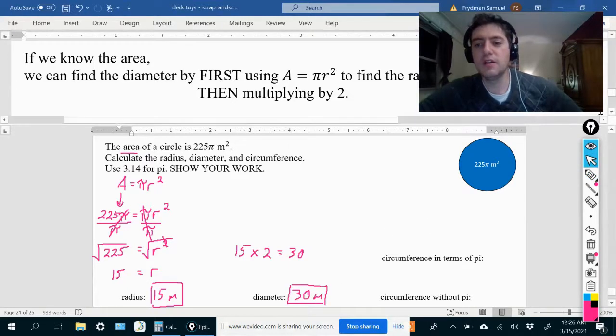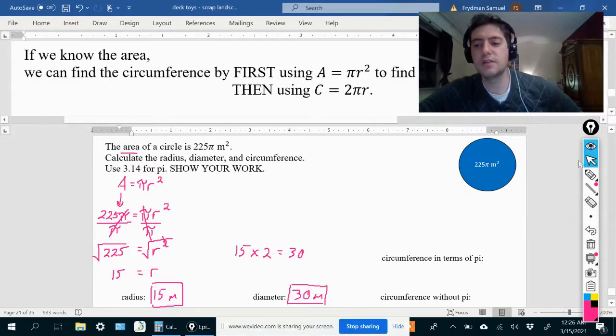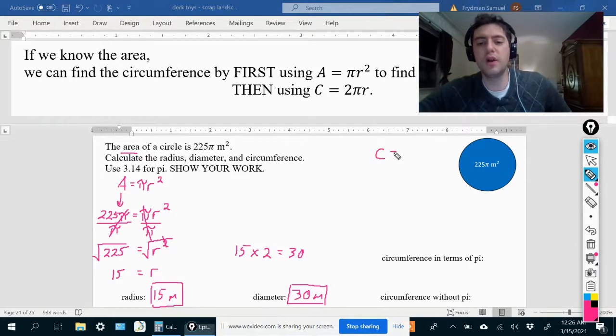And finally, if we want to know the circumference, then use this equation first to find the radius, which we already did. And then once we know the radius, we can use C equals 2 pi r to find the circumference. We don't know the circumference, so we're leaving that as a C. We do know the radius. We figured that out. It was 15. So now I can just go ahead and do 2 times 15, which is 30, and leave the pi there. So the circumference in terms of pi is 30 pi meters.